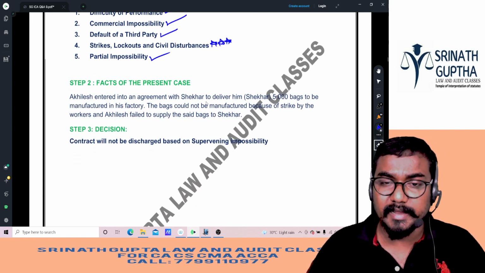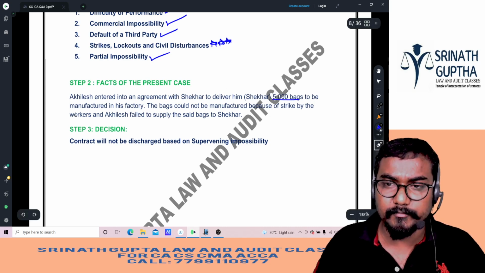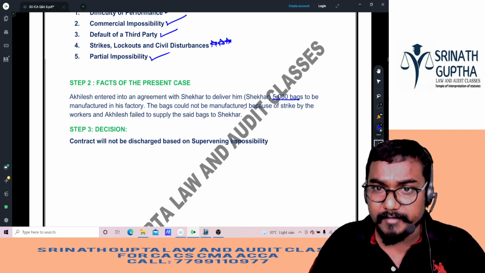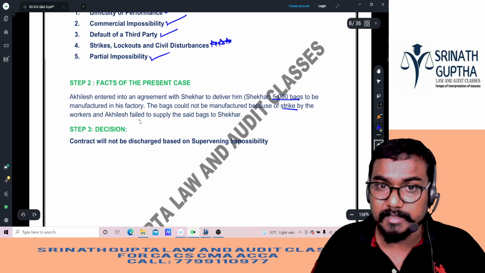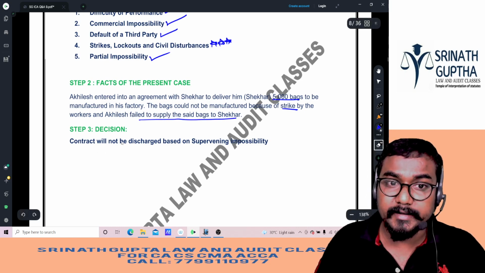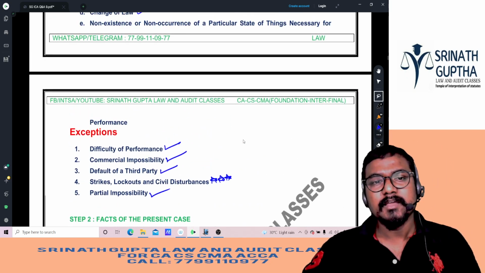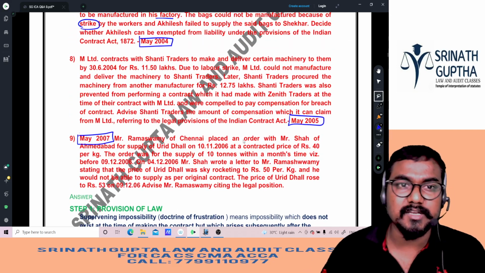So Achilles entered into an agreement with Shaker to deliver him 500 bags, the 500 bags to be manufactured in his factory. The bags could not be manufactured due to a strike by the workers. Achilles failed to supply the said bags to Shaker. The contract will not be discharged based on supervening impossibility. You have to compensate the buyer. The same question was asked again and again, in 2005 and 2007 also.